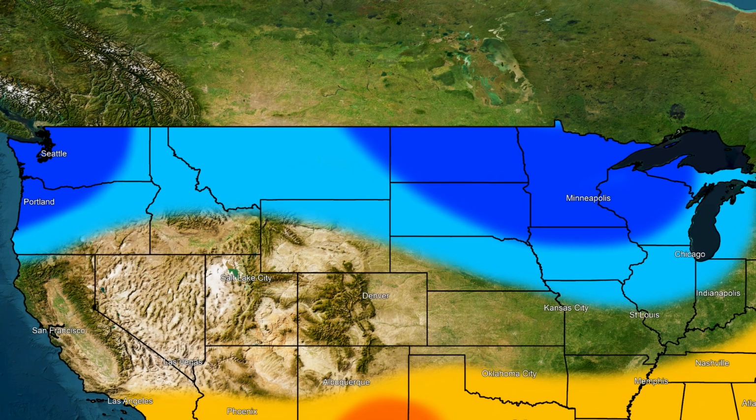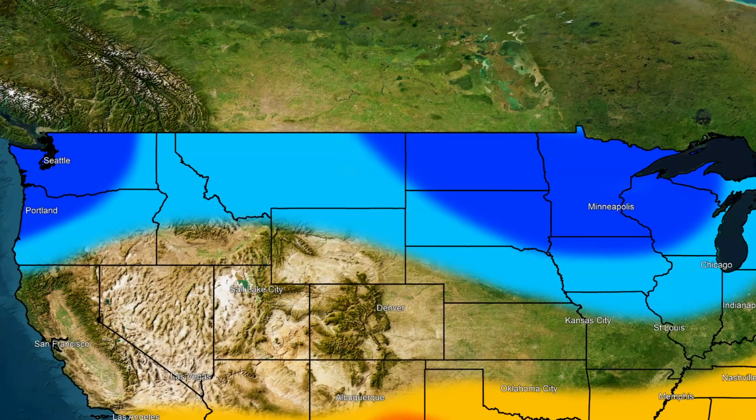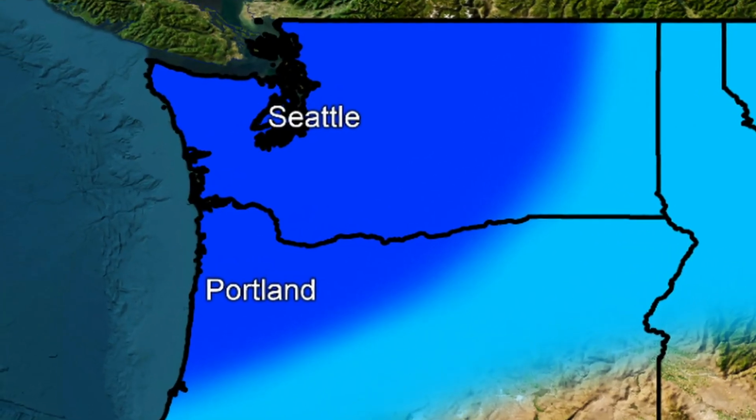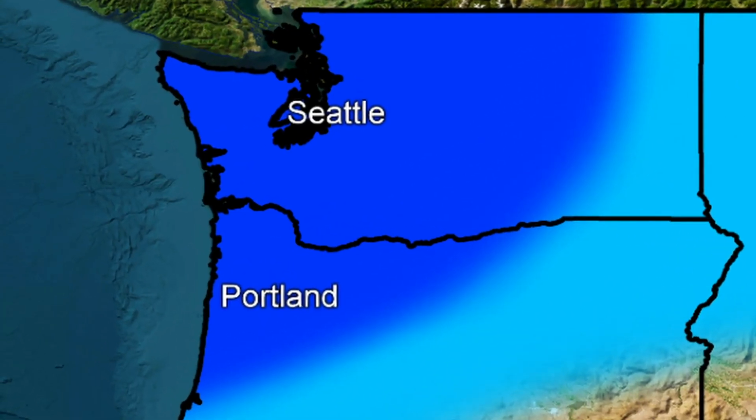Now, moving on to those darker colors, we have a darker blue region. We have two of these actually, one in the Pacific Northwest, including Oregon and Washington, and we also see one for much of the Midwest and even into portions of the Great Lakes. We're going to start off here with the Pacific Northwest. Here you can notice some cooler conditions. So these are our below average temperatures. Let's give you an example this time. Let's say your average temperature is around 40 degrees Fahrenheit. So maybe here you'll be seeing closer to 30 degrees Fahrenheit. So you'll notice a bit of a colder change, a lot cooler temperatures here in the Pacific Northwest.